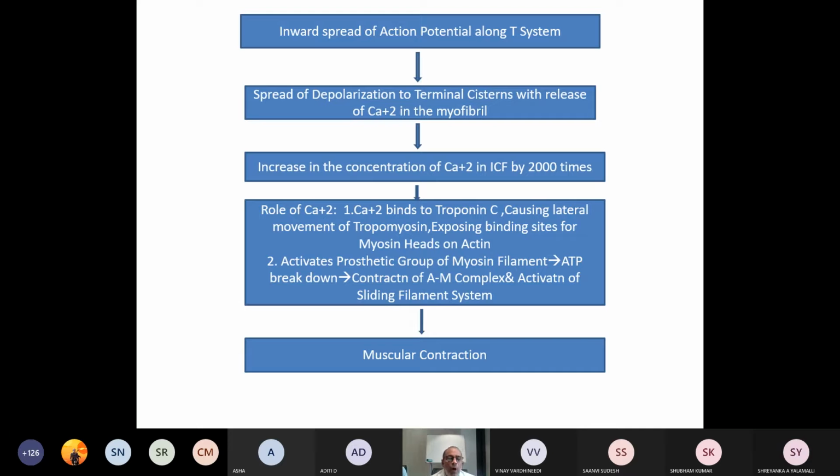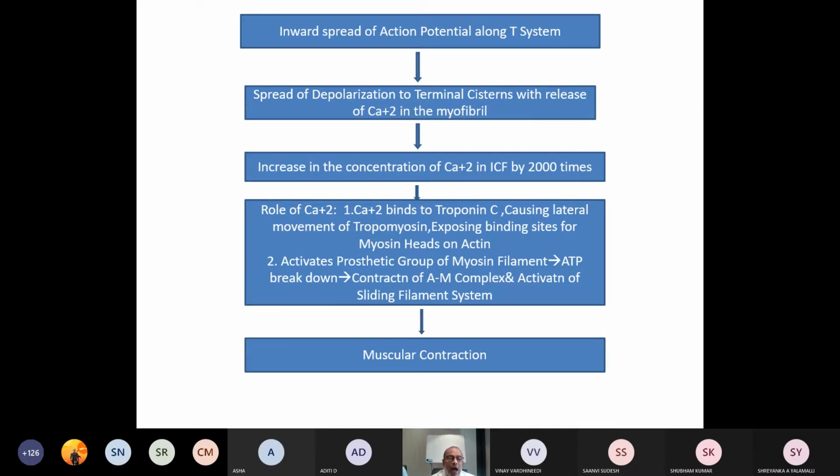And we have to know at this particular point of time, there is a great role to be played by ionic calcium. Ionic calcium is going to bind to troponin C, resulting in the lateral movement of tropomyosin, resulting in the exposing of binding sites of myosin heads to actin.